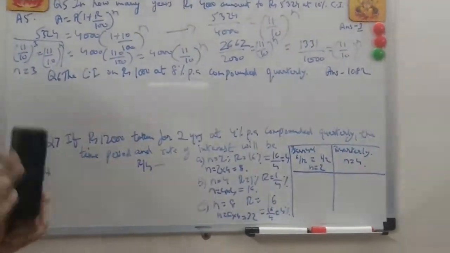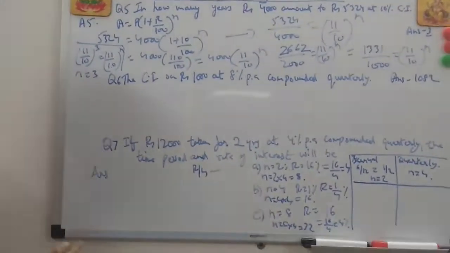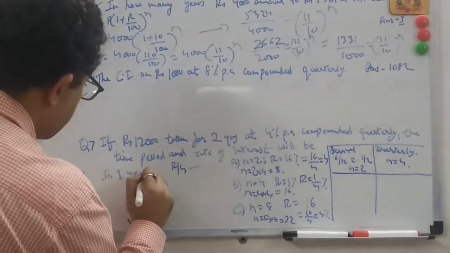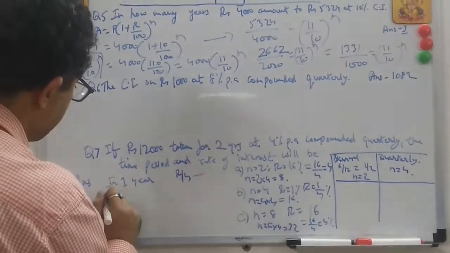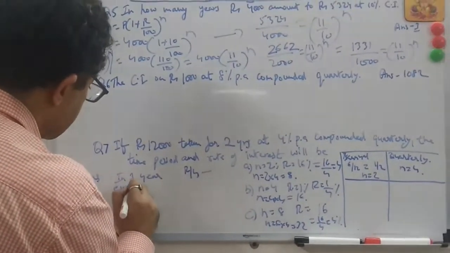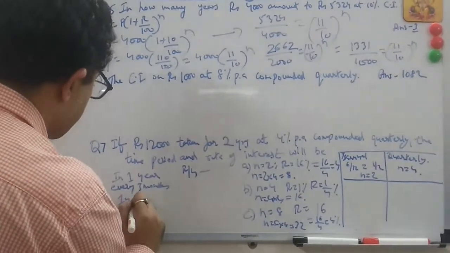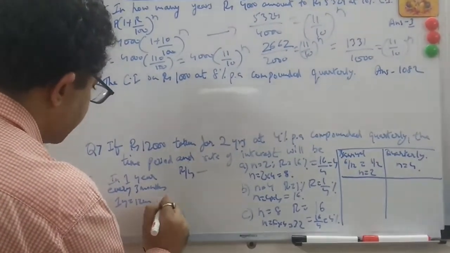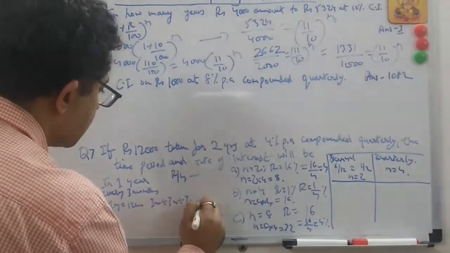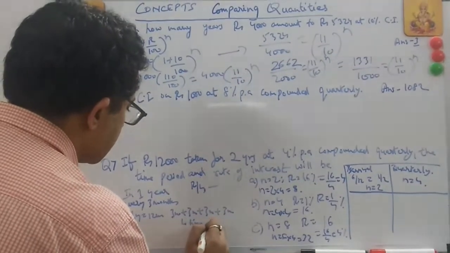So try to understand. Very simple. You can even memorize this, but the logic is very simple. In 1 year, when quarterly, and they say the bank will give you quarterly, which means it will give you every 3 months. 1 year is equal to 12 months. Every 3 months means 3 months plus 3 months plus 3 months plus 3 months is equal to 4 times, is equal to N.